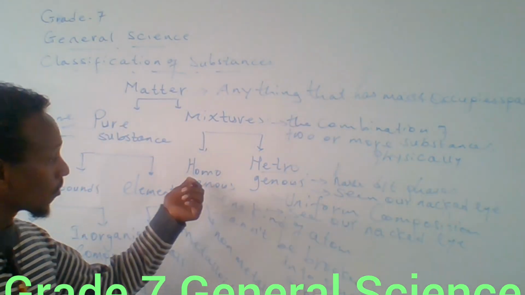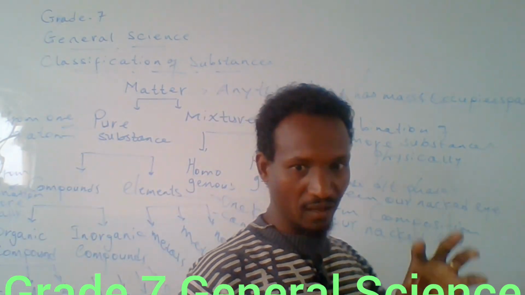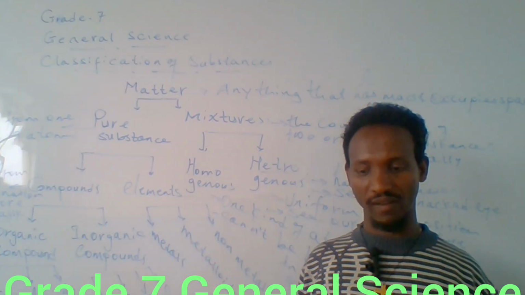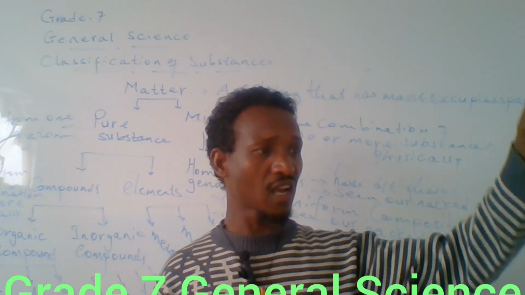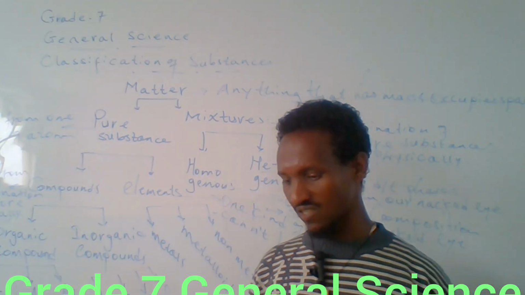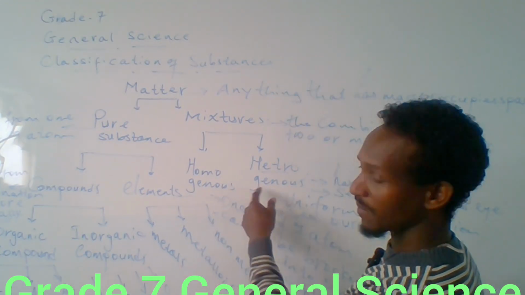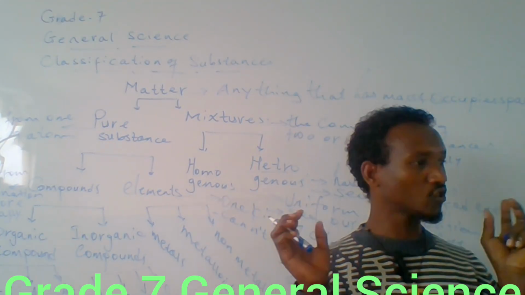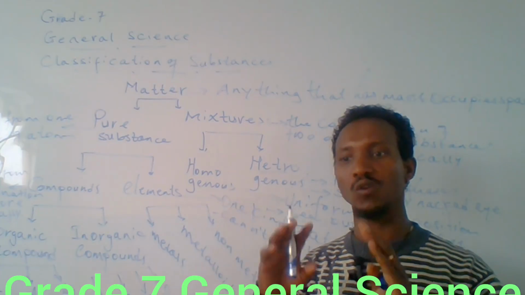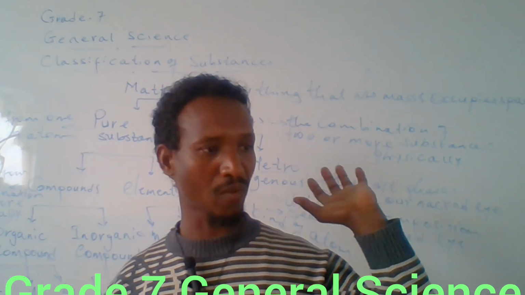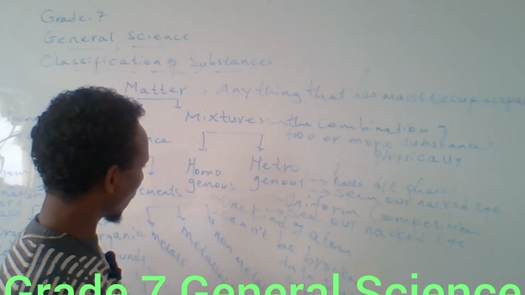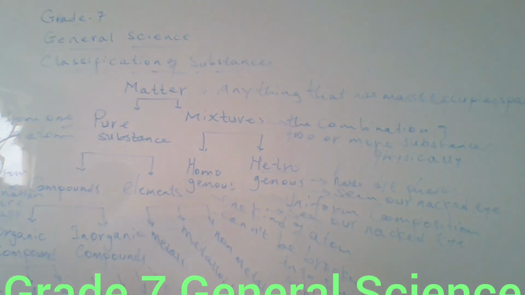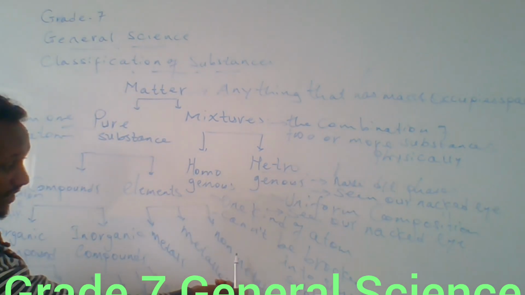Both homogeneous and heterogeneous mixtures are mixtures, so they can be separated into their useful components through different techniques or methods. We will see the techniques used to separate homogeneous and heterogeneous mixtures from their useful components. There are different methods to separate these two types of mixtures. The other one here is metals, nonmetals, and metalloids.